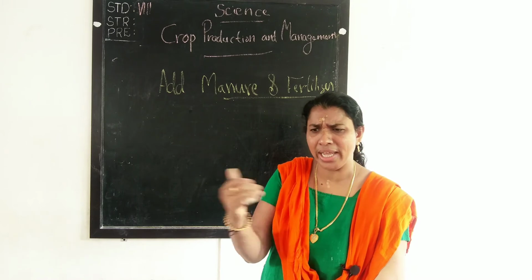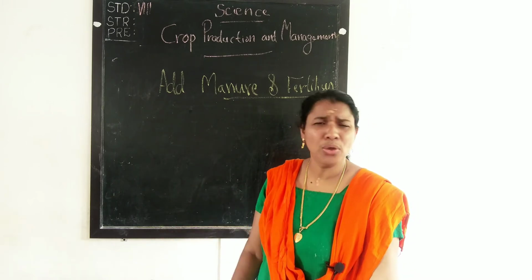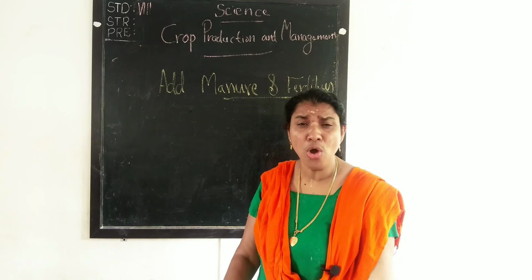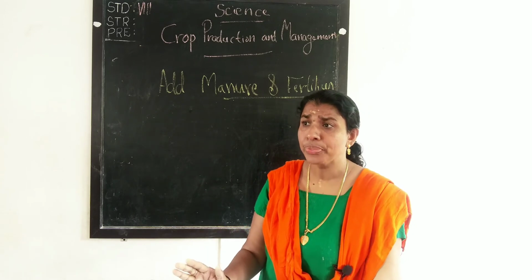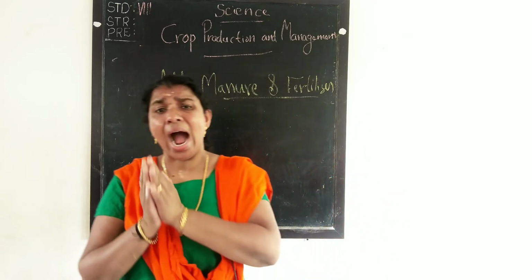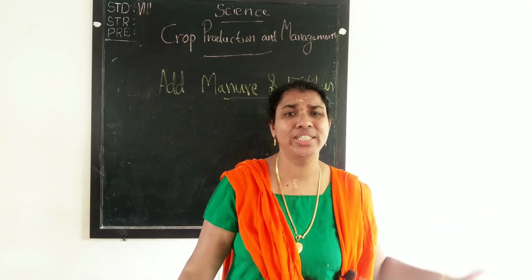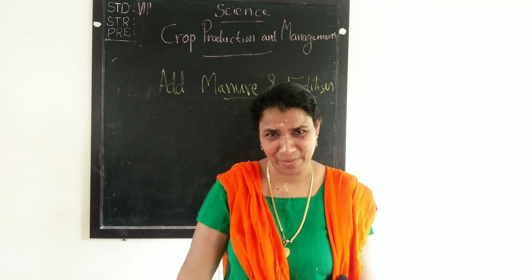But if we are adding fertilizer, we know that humus is lacking in fertilizer. That is, there is no humus in fertilizer. So, what are the advantages of manure over fertilizers? I am going to talk about another 4 points.